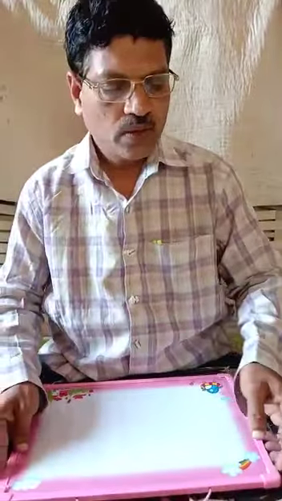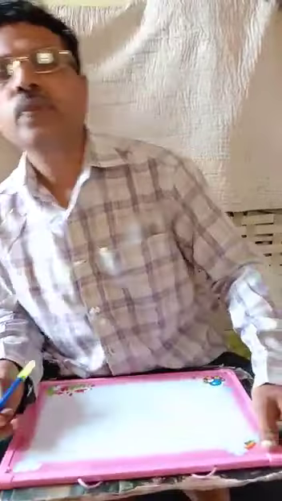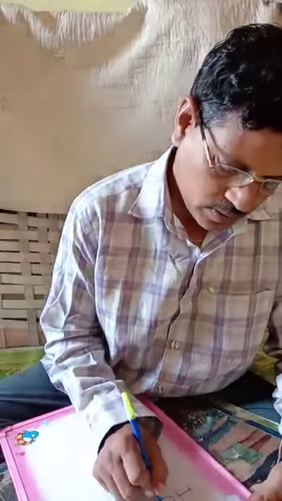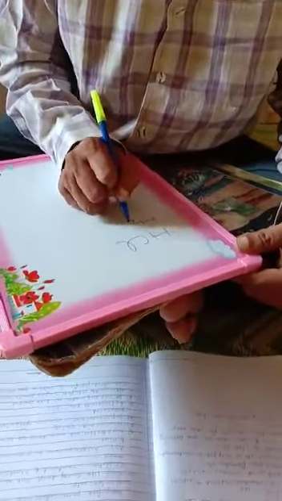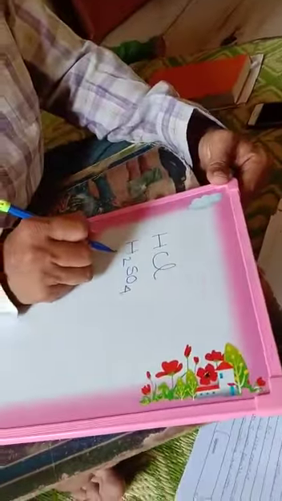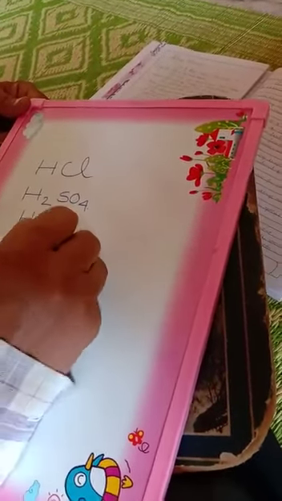So look here. Formula of hydrochloric acid is HCl. Formula of sulfuric acid, H2SO4. Formula of nitric acid, HNO3. Formula of acetic acid, CH3COOH.